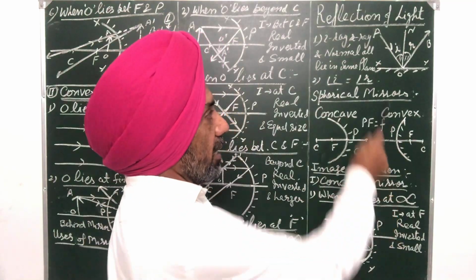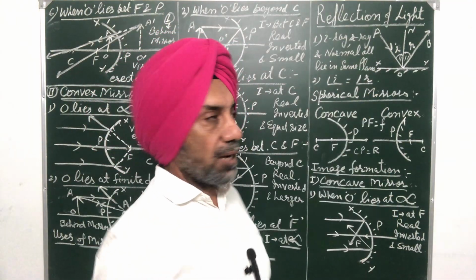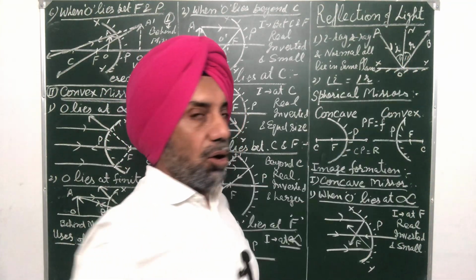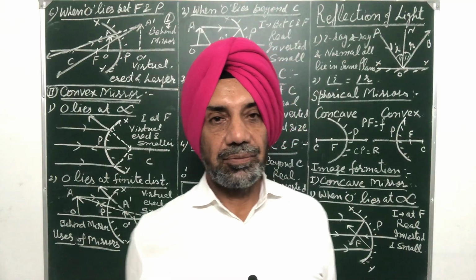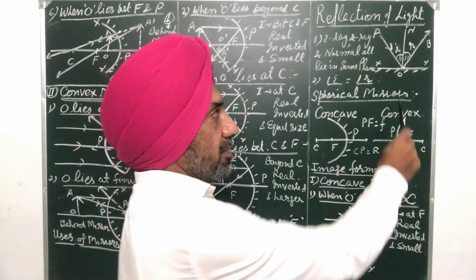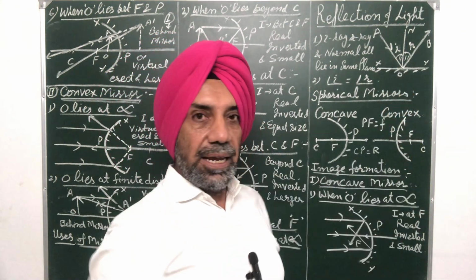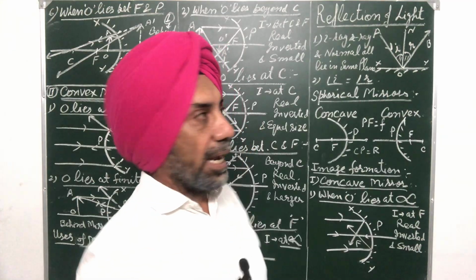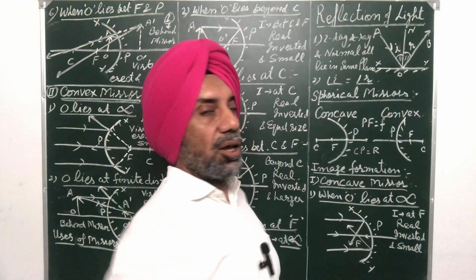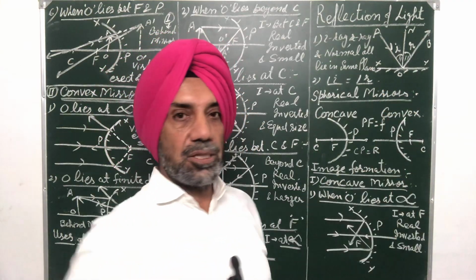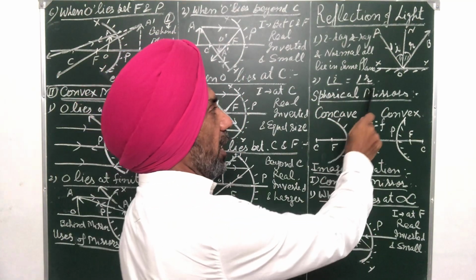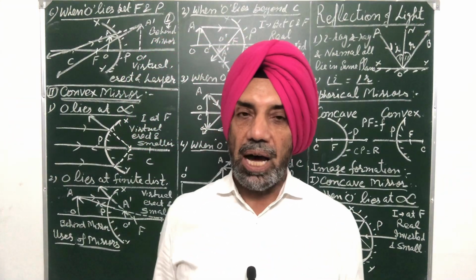Number one, the incident ray, that is AO, the reflected ray, that is OB, and the normal ON, all lie in the same plane. Number two, angle of incidence, which is the angle separated by the incident ray with the normal, and angle of reflection, which is the angle separated by the reflected ray with the normal at the point of incidence, that is O, both are equal. So angle I is equal to angle R. So these are the two laws of reflection.